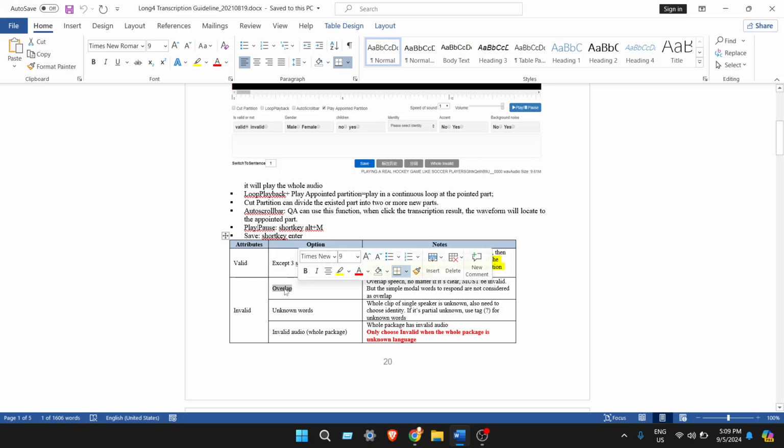Unknown words: if the whole clip of a single speaker is unknown, you also need to choose that identity. If it's partially unknown, you tag it for unknown words. Invalid audio: if the entire audio is non-transcribable or in a different language than our target language, which is Malayalam, you need to mark the entire audio as invalid.